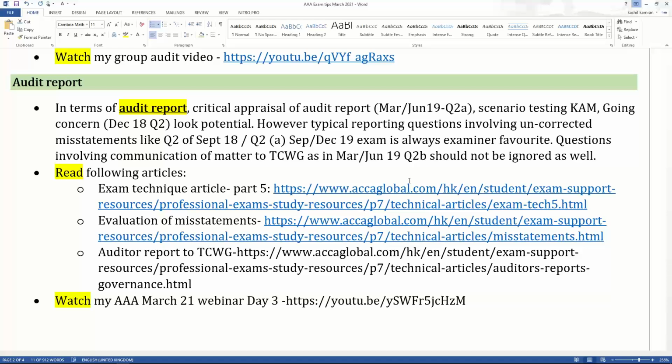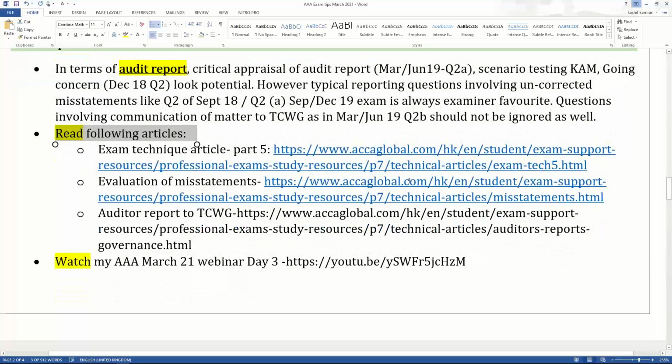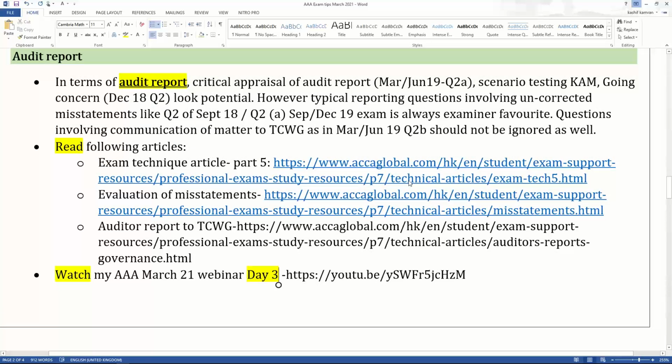Articles to read, plenty of articles to read on audit reports. So I've given you the hyperlinks. You can see the 3 bullets, read the following articles. So all the 3 articles need to be read. And then you need to watch my AAA March 2020 webinar. On day 3 of the recent webinar, I did reporting. So you can watch day 3 and you can be very good at controlling your reporting area. So these are the tips on audit report.